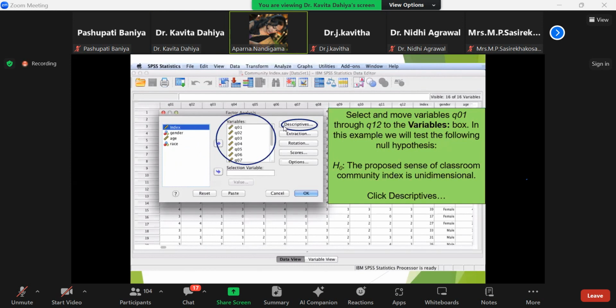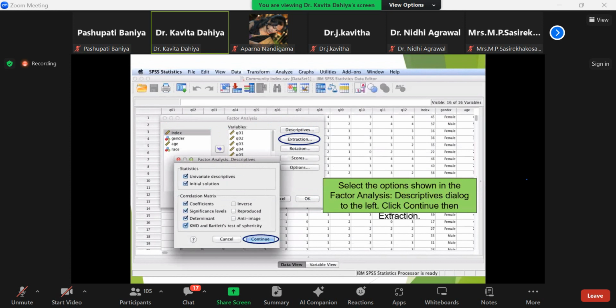Means variable. Select and move the Q01 through Q12 variables into the variables box, and this example will test the following null hypothesis, where H0 represents the proposed sense of classroom community index is unidimensional. Then click on the descriptive button.